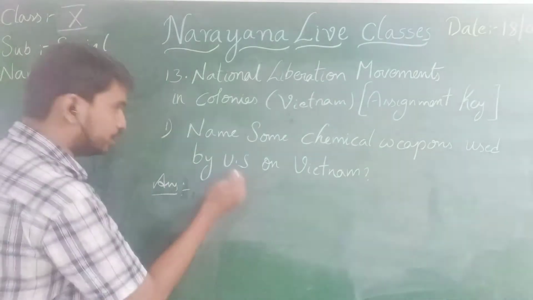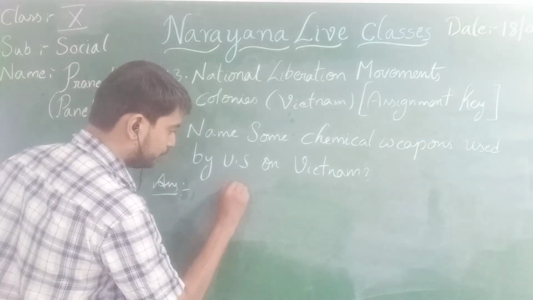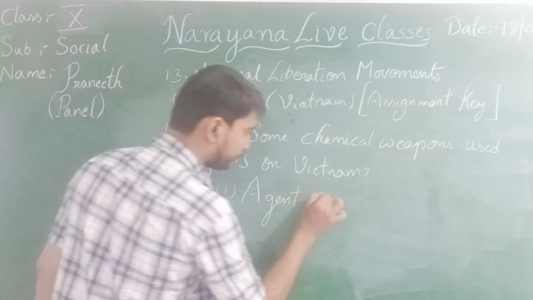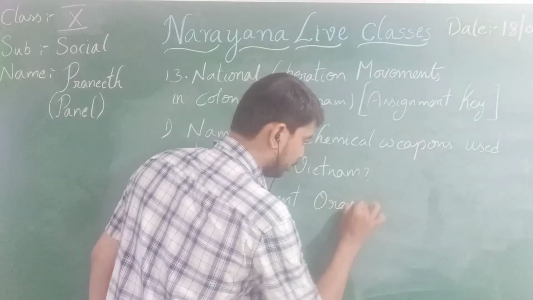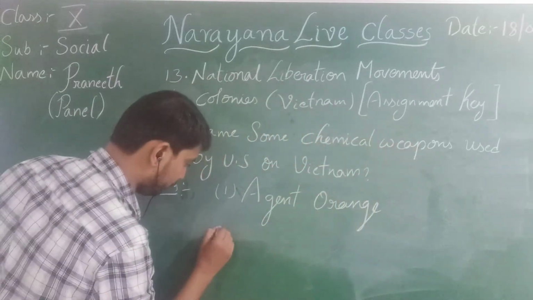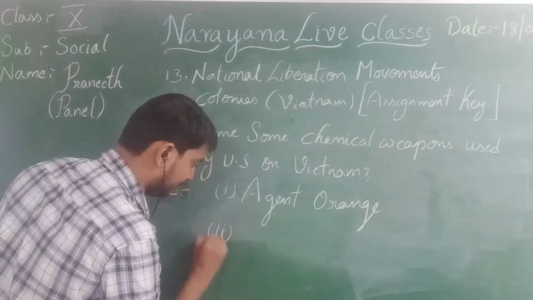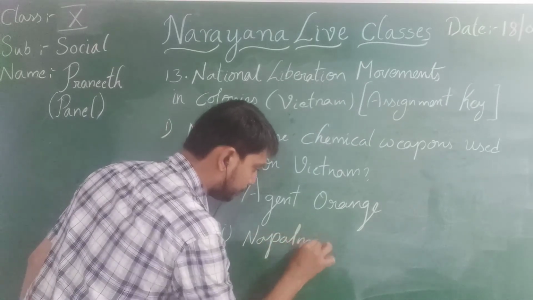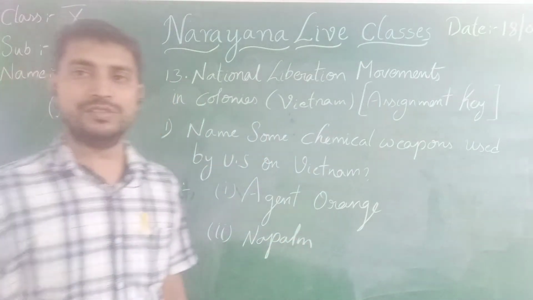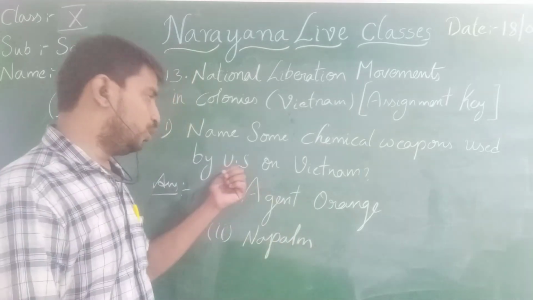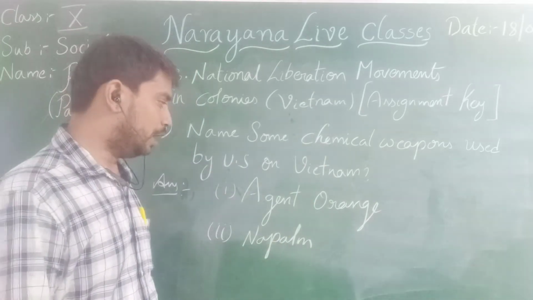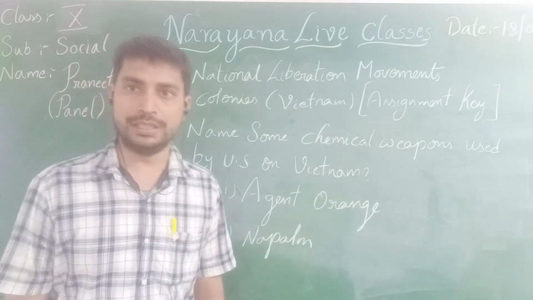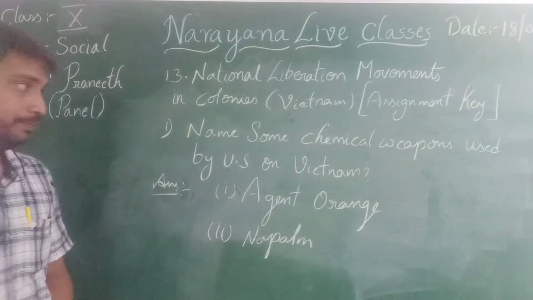So, what are the two chemical weapons? The first one is Agent Orange, and the second one is napalm. So the two chemical weapons used by the US on Vietnam are Agent Orange and napalm. Is it clear, children? We are moving to the next question.